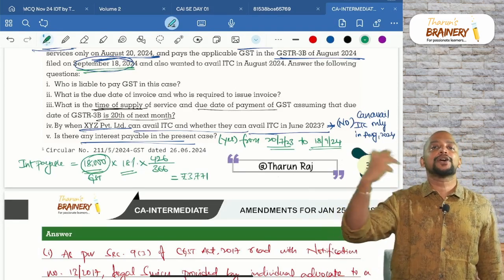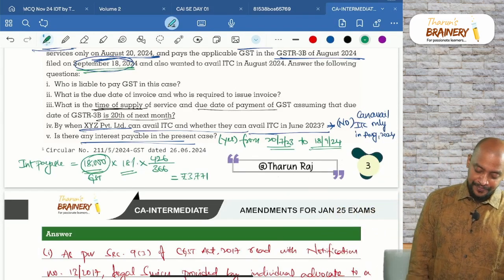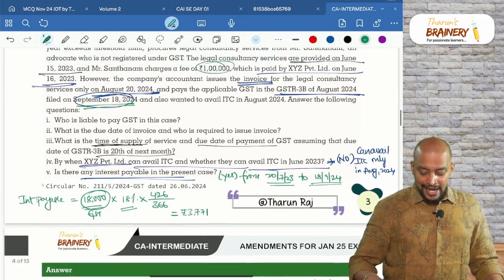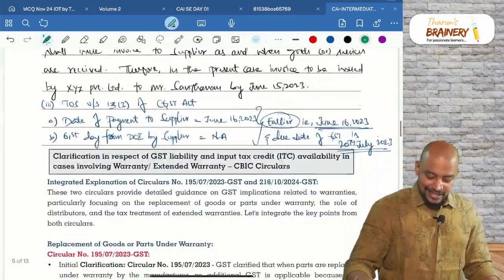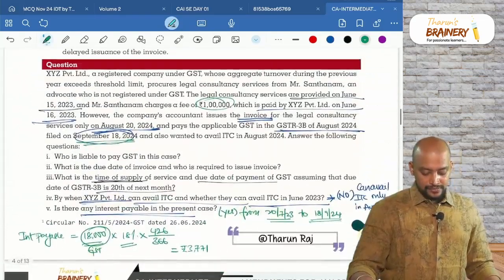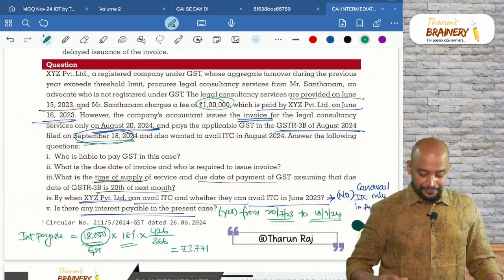On the GST we need to compute interest, so into 18%. So again, this is a very good question. This can be tested in exam, possible, guaranteed, no doubt.